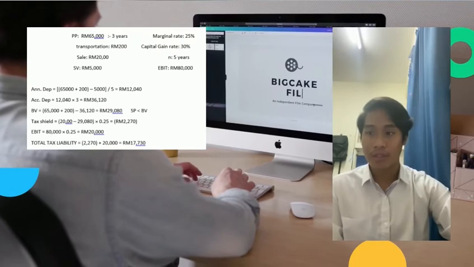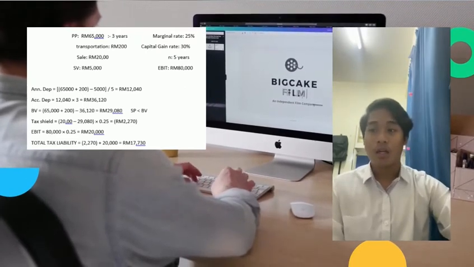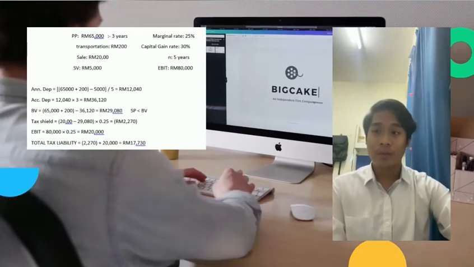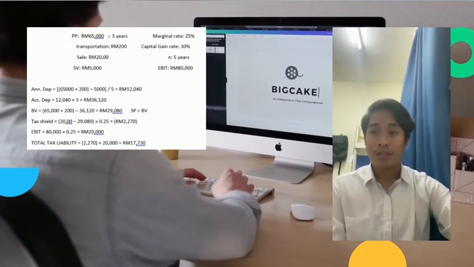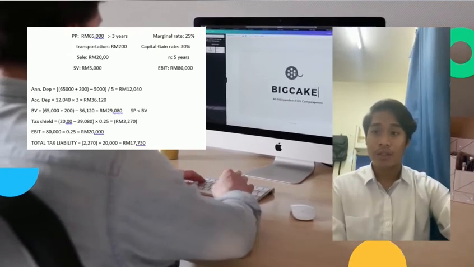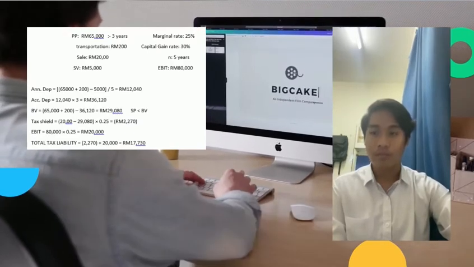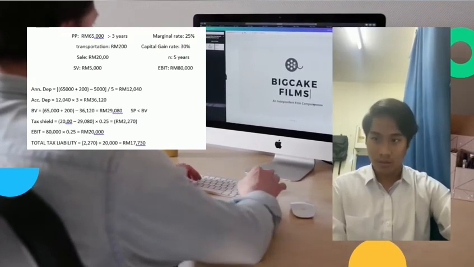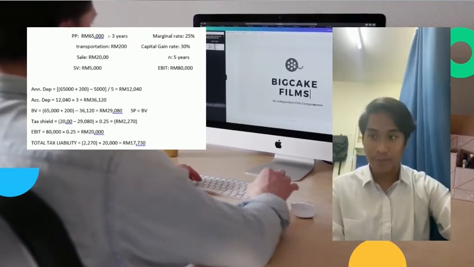And the next step is for BV: RM65,000 plus RM200 minus RM39,120, and we get RM26,080.